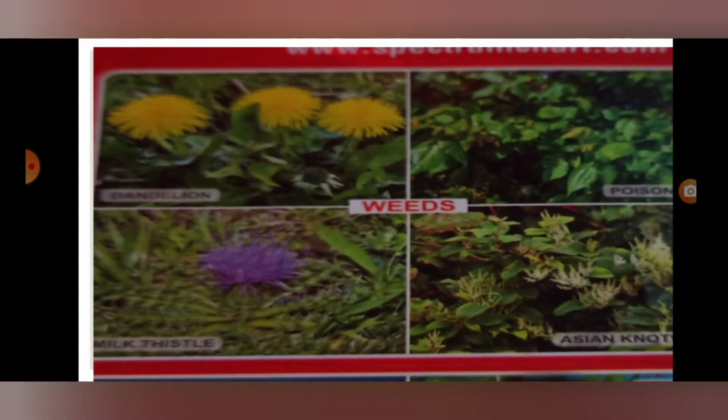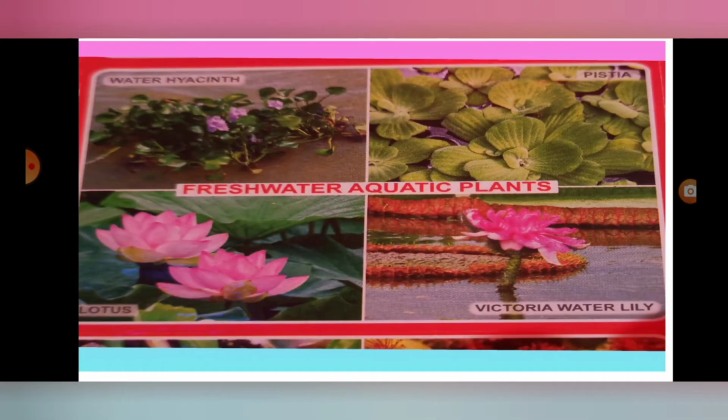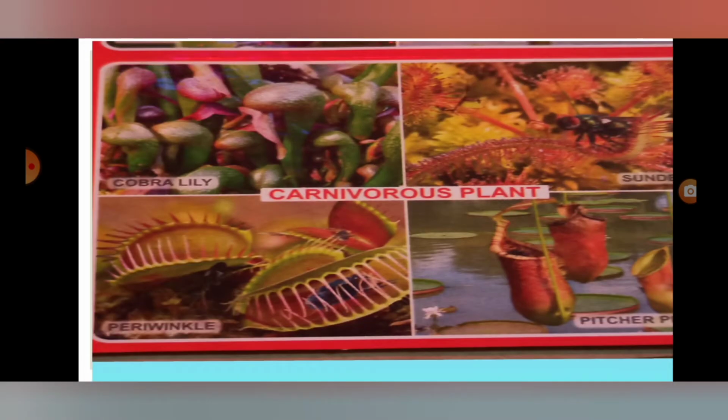Periwinkle. It's called weeds. What is it? Weeds. It's called a freshwater plant. It's called a freshwater aquatic plant. For example, lotus. Now what do you see in this picture?